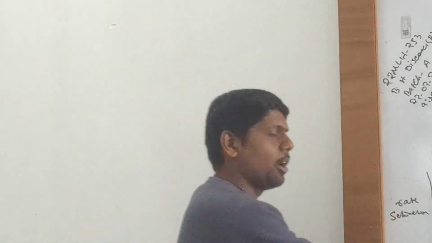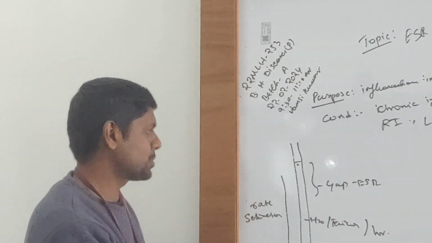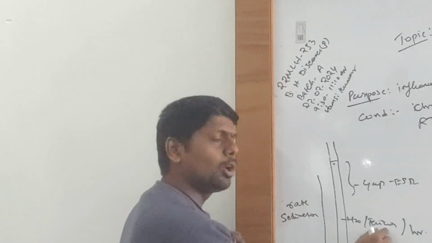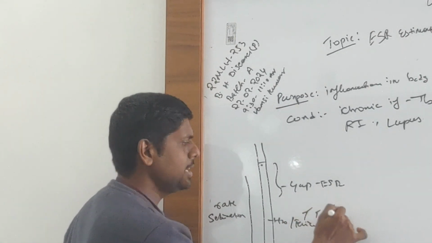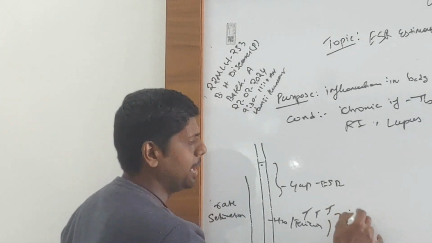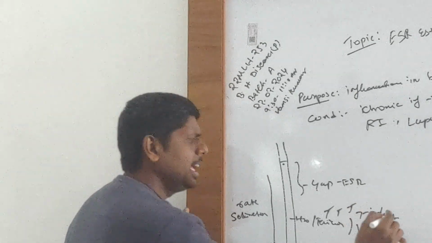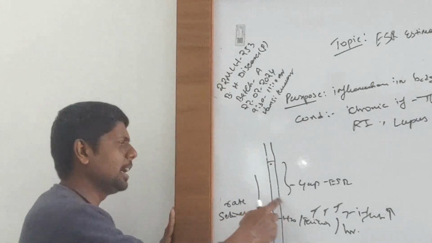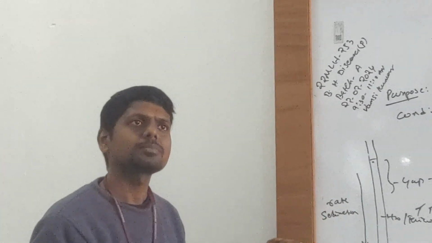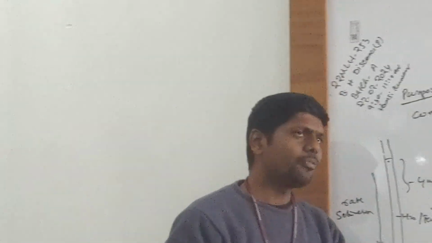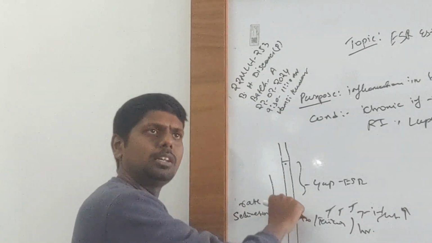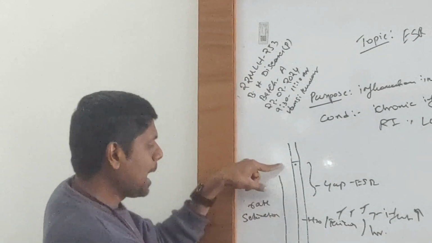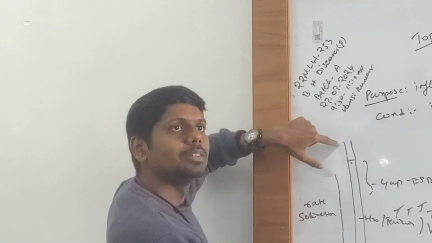With this analogy, try to tell me some conditions, students. The viscosity of the blood is increased by antibodies. Antibodies will be generated due to inflammation. When there is a high inflammation, what will be the rate of sedimentation? High inflammation, more viscous, the rate of sedimentation will be slow, so the gap will be more.